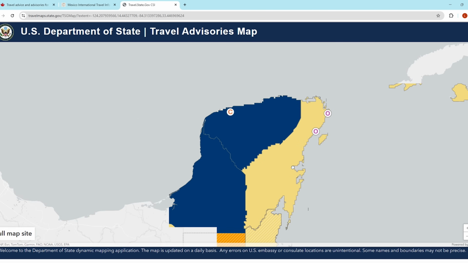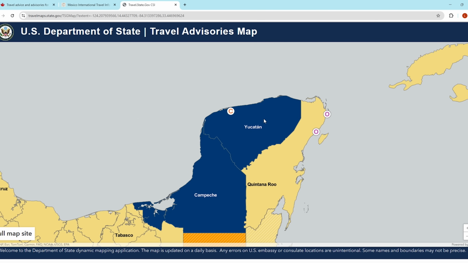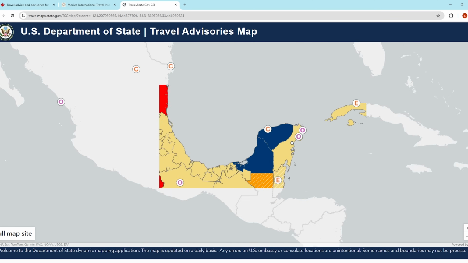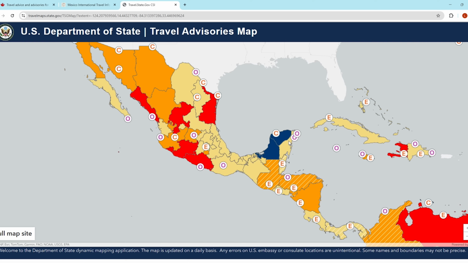If you scroll into the Yucatan Peninsula here, the north and west part of the peninsula is actually the highest rating and is considered safe. The Cancun area is actually still yellow. So take a look, be very cognizant of your safety risks out there. Use these resources. Please, please, please don't limit yourself to just your own country's website.